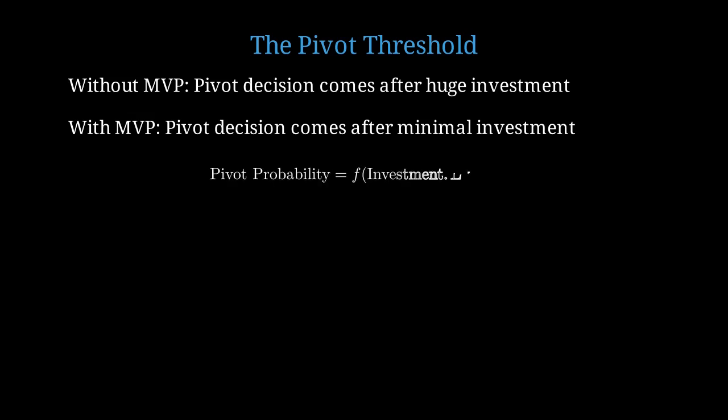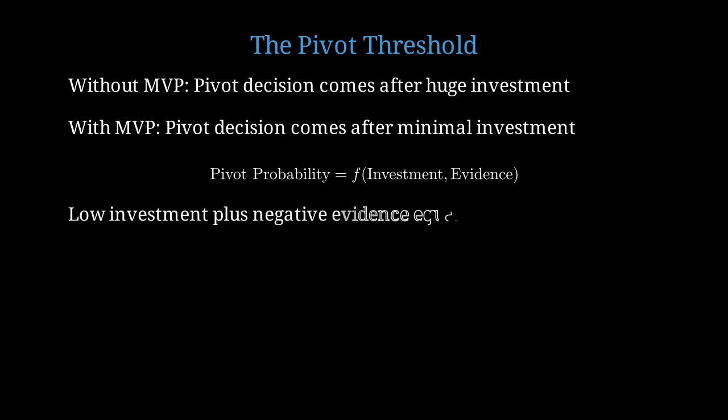Pivot probability is a function of investment and evidence. Higher investment decreases willingness to pivot even with strong negative evidence. Low investment plus negative evidence equals rational pivot. This is the optimal situation for learning and adaptation.